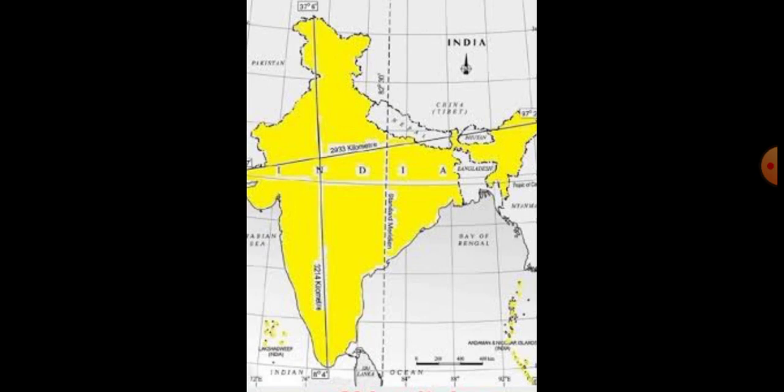And one more point I will discuss: the states which do not have an international border. There are 5 states in India that do not have an international border. They are Haryana, Madhya Pradesh, Jharkhand, Telangana, and Chhattisgarh.